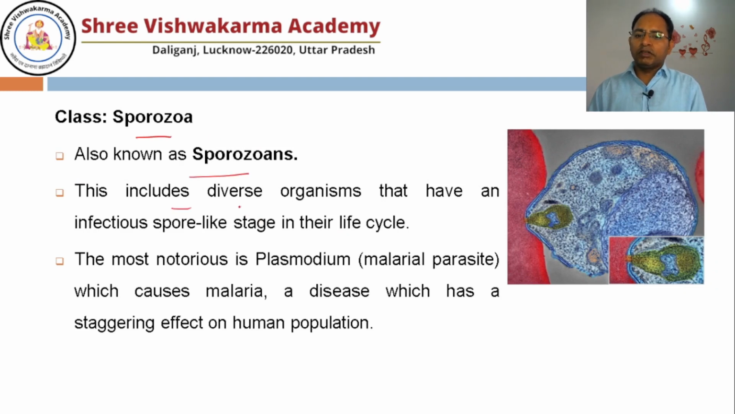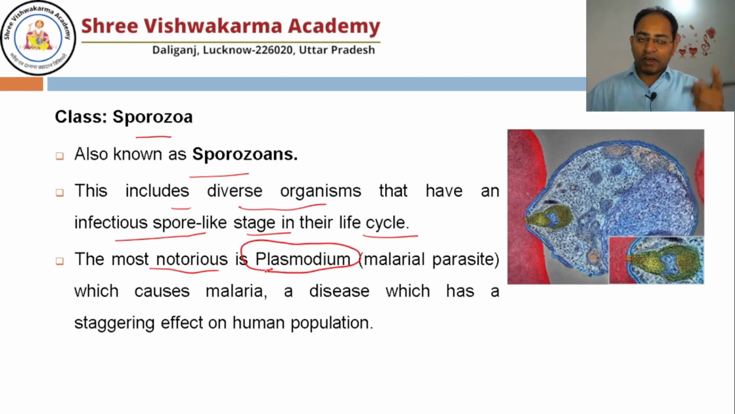Now the last one is known as Sporozoa, very notorious. This includes diverse organisms that have an infectious spore-like stage in their life cycle. The best example, or most notorious, is Plasmodium. The colony of the slime mold was known as Plasmodium as well. Just like Plasmodium,